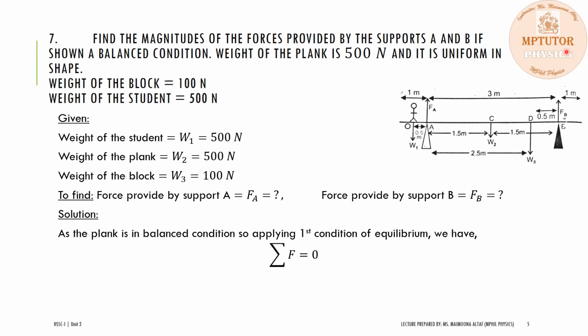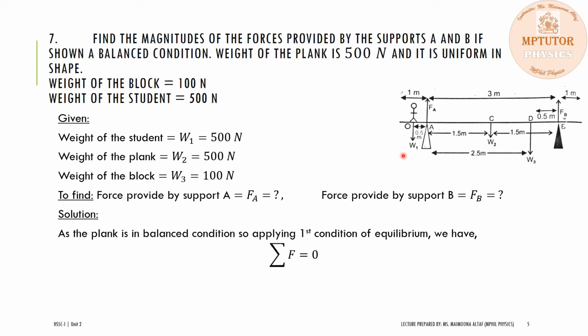And in this case, the forces are only acting along the y-axis. There is no force that acts along the x-axis, so the sum of forces acting along the x-axis is 0. Hence, there is no force acting along the x-axis.